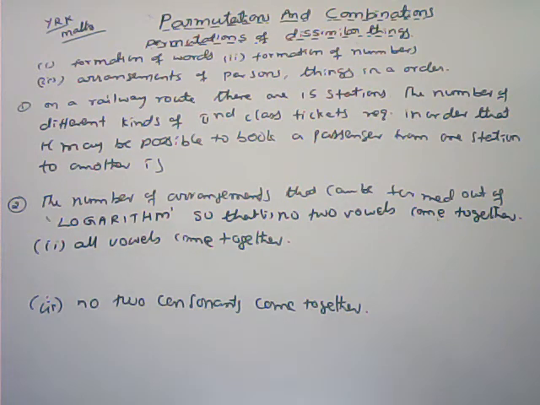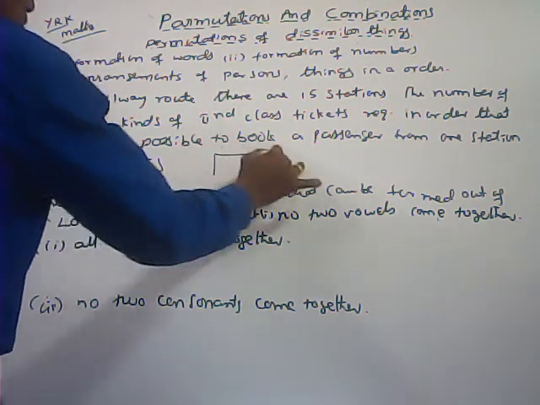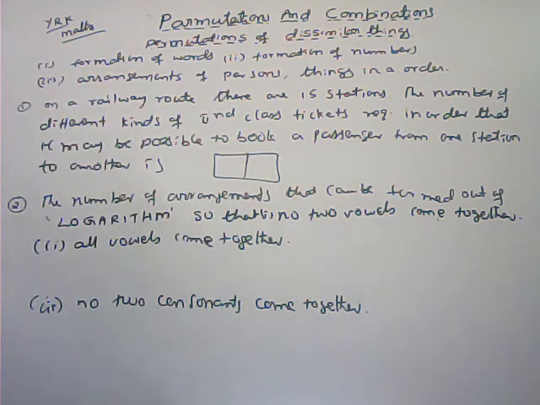On a railway road there are 15 stations. See, the number of different kinds of second class tickets required in order that it may be possible to book a passenger from one station to another station. Here the number of ways to select one station: total how many stations are there? 15 are there.